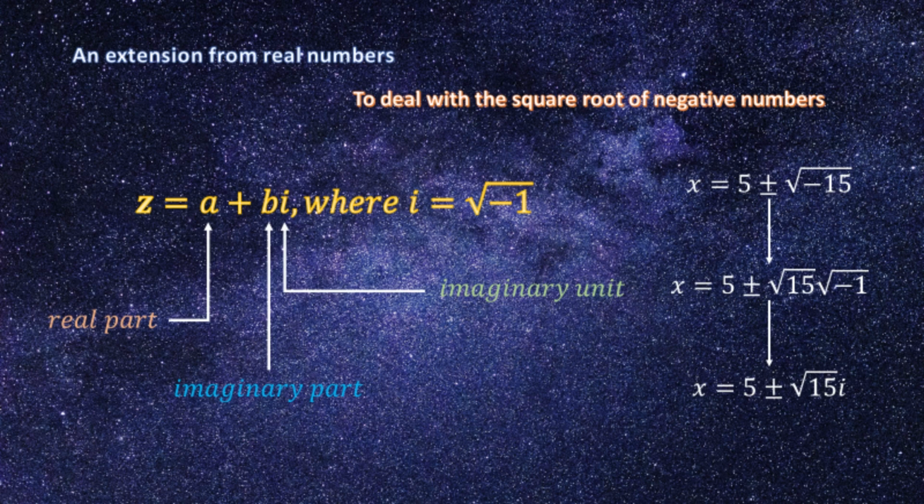If we have the solution of x equals 5 plus or minus the square root of negative 15, we can break down the square root of negative 15 into the square root of 15 and the square root of negative 1, which ends up giving us a solution of x equals 5 plus or minus the square root of 15 times i.